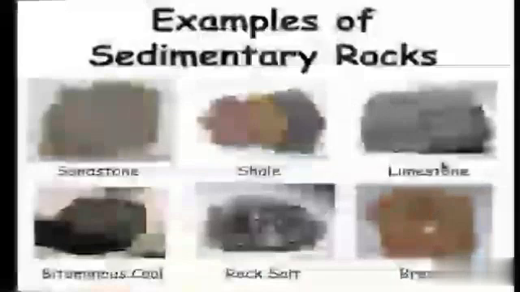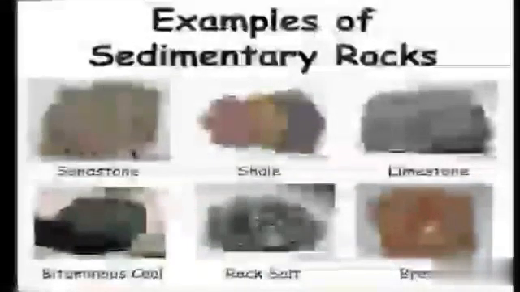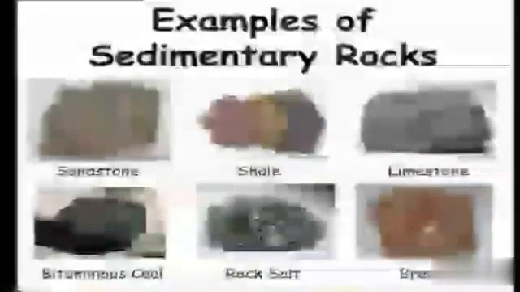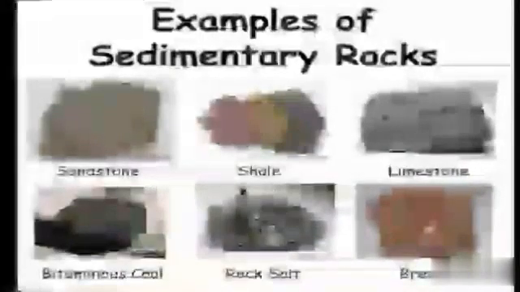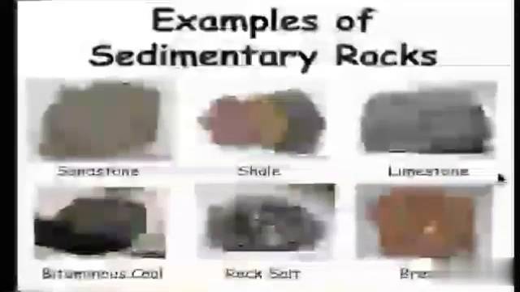I can give one example for chemical sedimentary rocks: rock salt. For mechanical it is clay, and for organic we can give examples like chalk, talc or dolomite. Limestone is one example of organic sedimentary rocks. These are the fine examples of sedimentary rocks: sandstone, shale, limestone, rock salt, bituminous coal. This is given in your textbook.